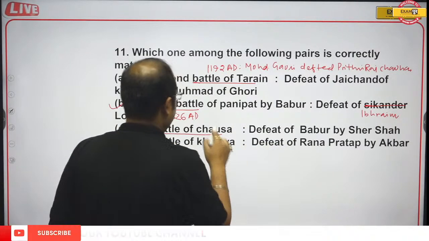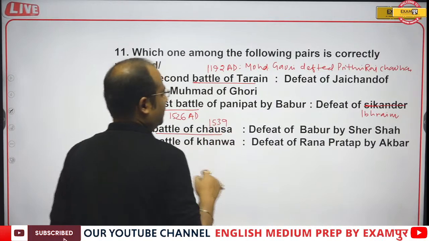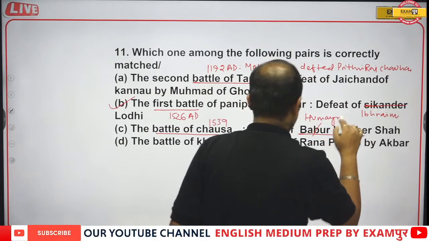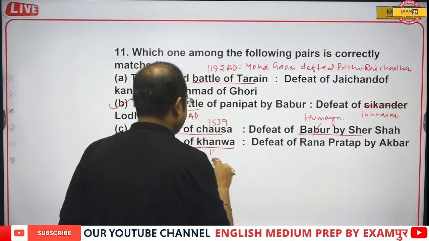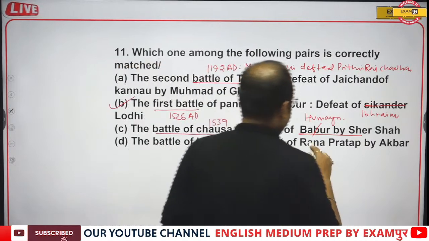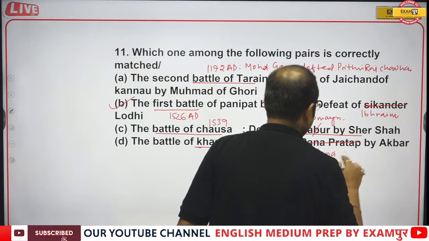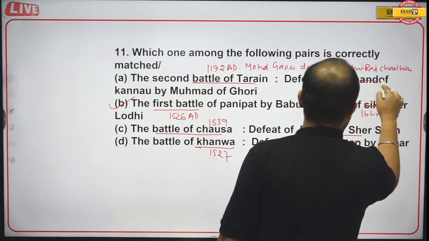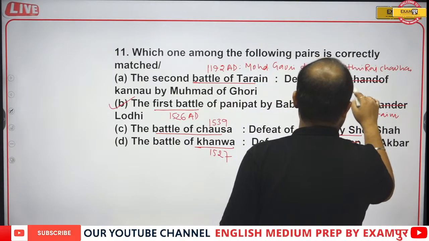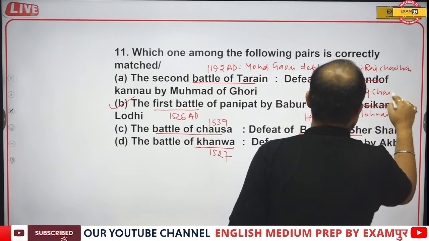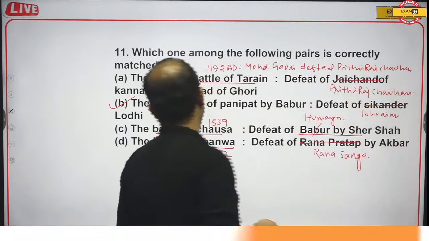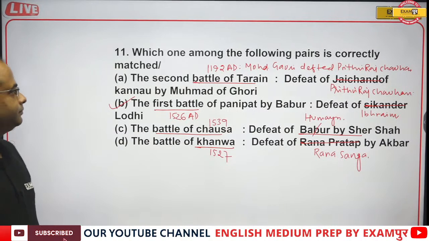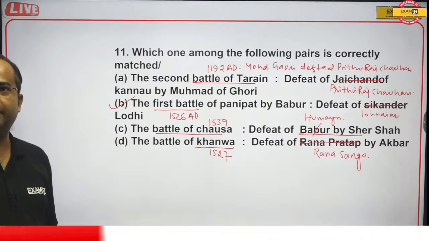Battle of Chausa, that is in 1539. Defeat of Babur by Sher Shah. Babur was not defeated, Humayun was defeated. And battle of Khanwa, 1527. Defeat of Rana Pratap. It is not Rana Pratap, it is Rana Sanga. Defeat of not Jaichand, but defeat of Prithviraj Chauhan by Muhammad Ghori. So the correct answer will be option B.